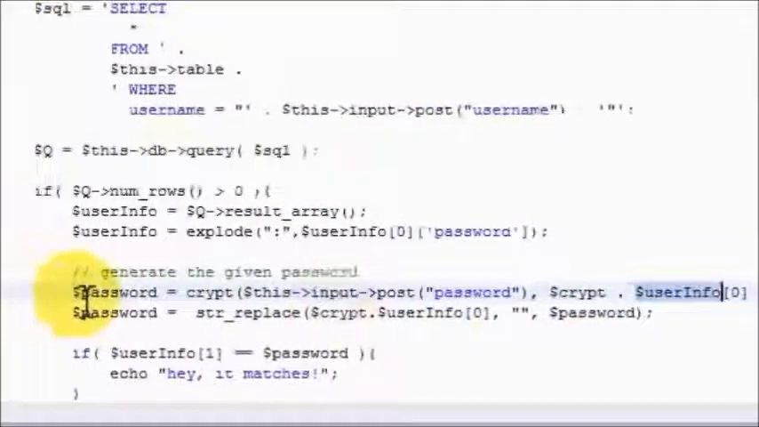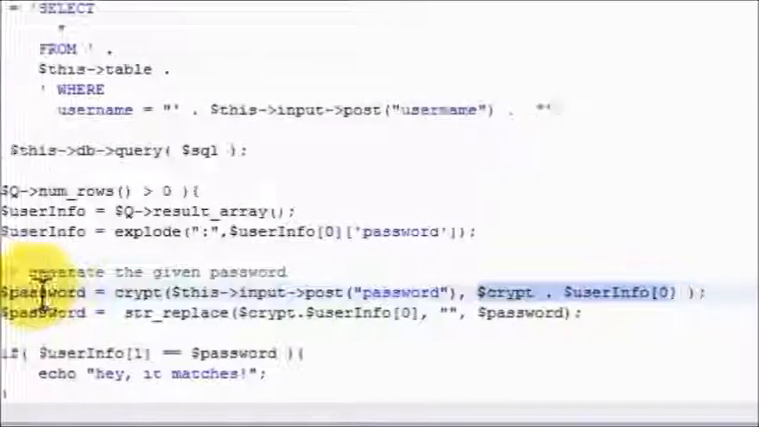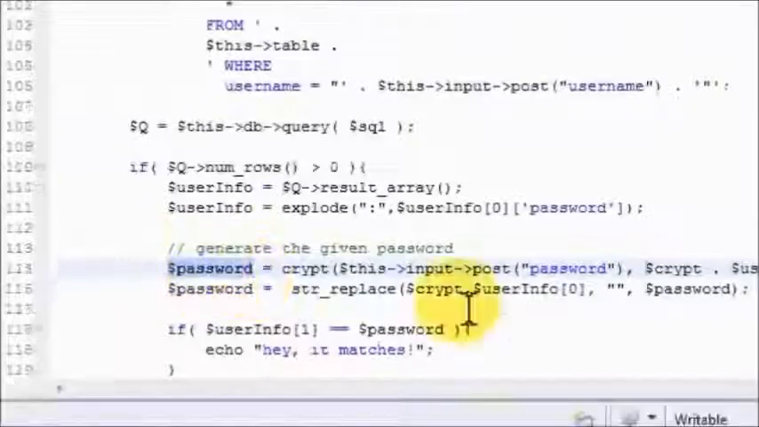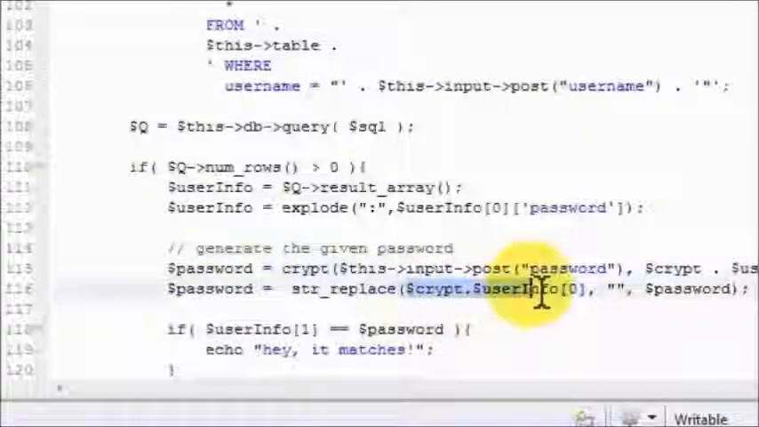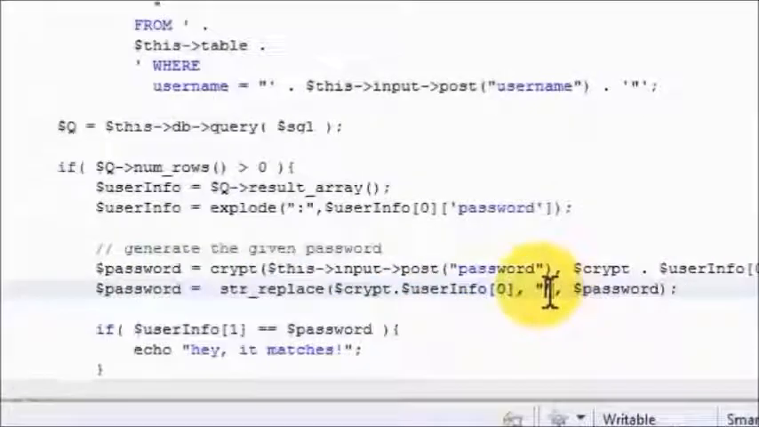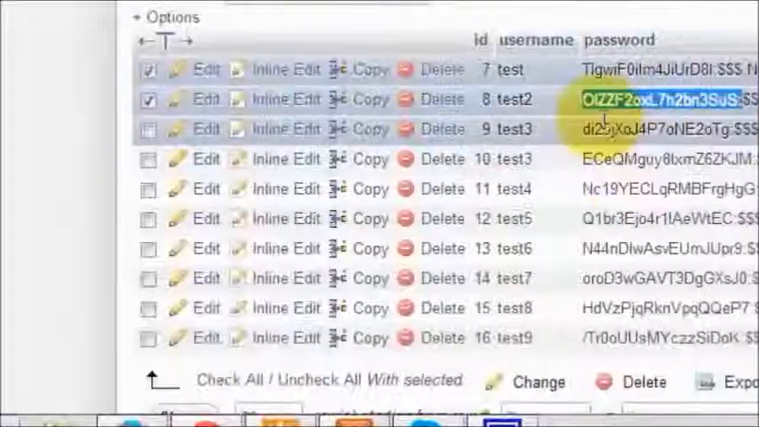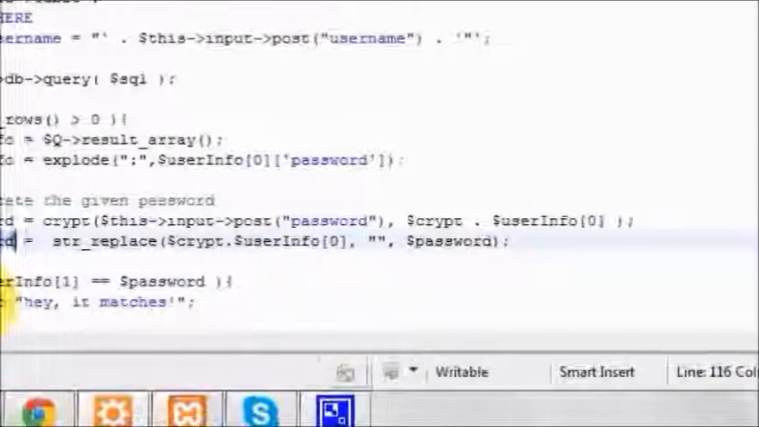So now, if you take a look at this, the guy's giving me his username. I put that in the first part, which is his password. I crypt it using this part, and when it's hashed using the Blowfish algorithm, I place it here. Next thing I do is a string replace, and I take out the salt, and I just want the password. In other words, I take out this part, and I just say, just give me the password, because that's what I'm going to match up.